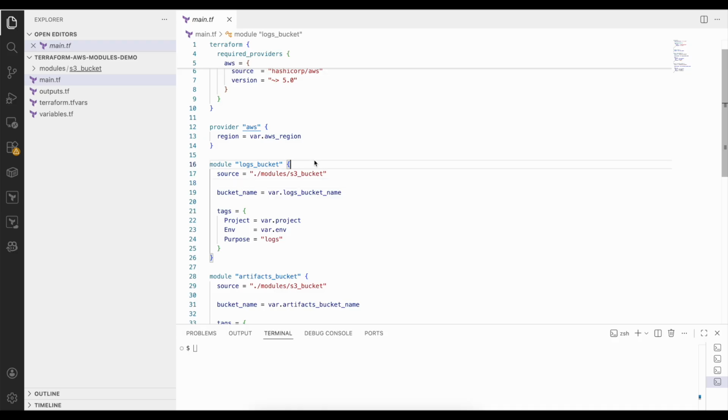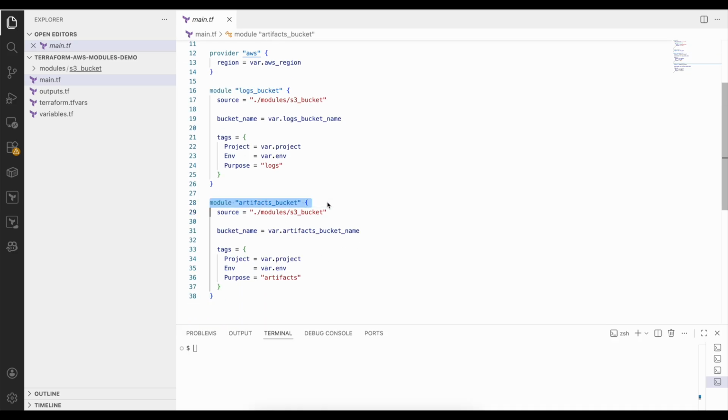These names, logs bucket and artifacts bucket, are module instance names. They are not folder names, they are not file names. Terraform uses these names to track state, isolate resources, and reference outputs. Remember this way, module name equals instance name. Now that we have seen how the root module orchestrates everything, let's go inside the module folder and see what logic is being reused.